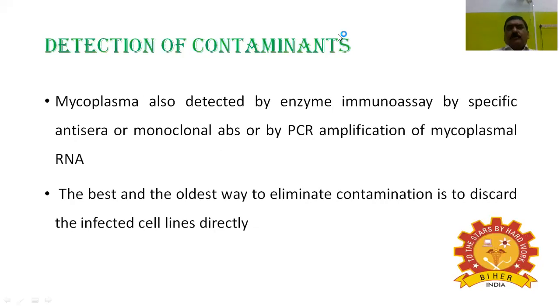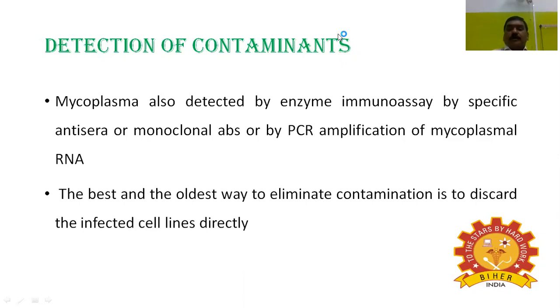Next, I'm coming to the detection of contaminants. Mostly mycoplasma are detected by enzyme immunoassay with bispecific antisera or monoclonal antibodies, or by PCR amplification of mycoplasmal RNA.